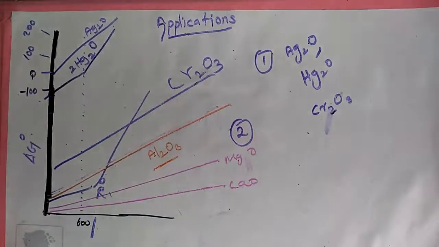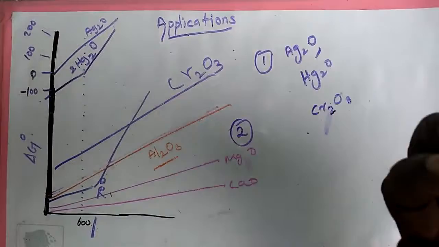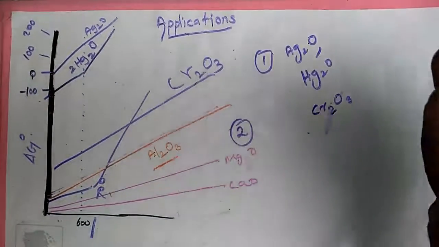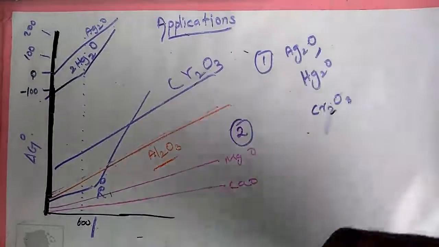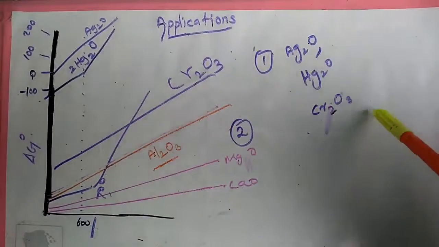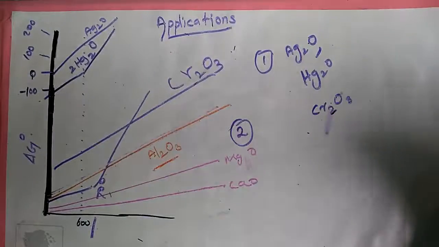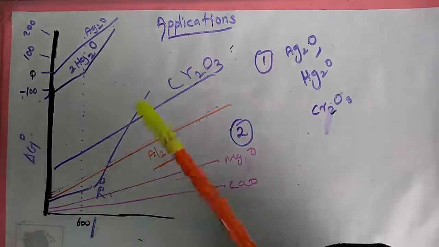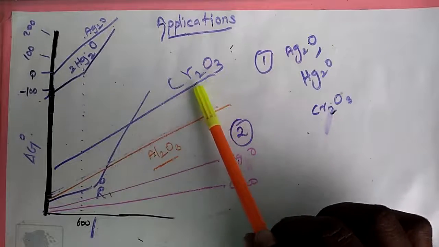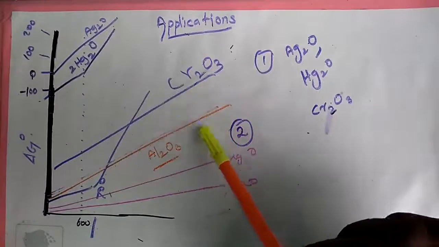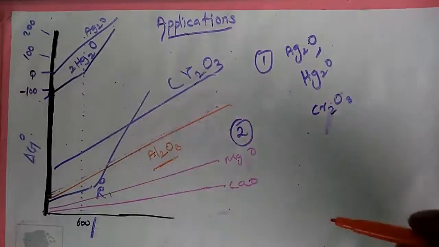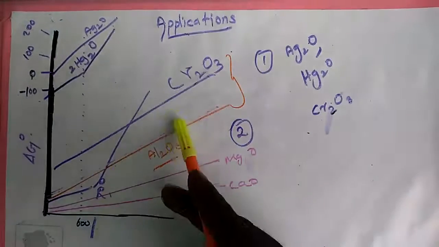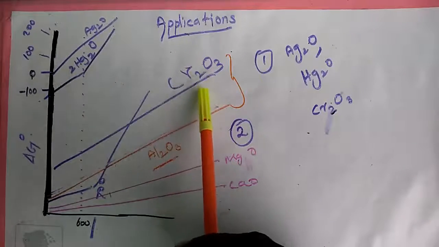Listen carefully. The Ellingham diagram is used to predict the thermodynamic feasibility of reduction of oxides of one metal by another metal. Any metal can reduce the oxides of other metals that are located above it in the diagram. For example, the formation of chromium oxide lies above that of aluminium, meaning that Al2O3 is more stable than Cr2O3.